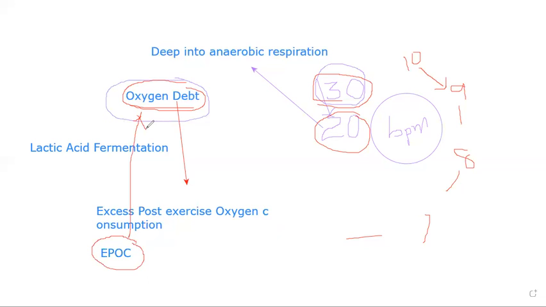So EPOC is actually oxygen debt. So these are the more in-depth questions related to lactic acid fermentation.